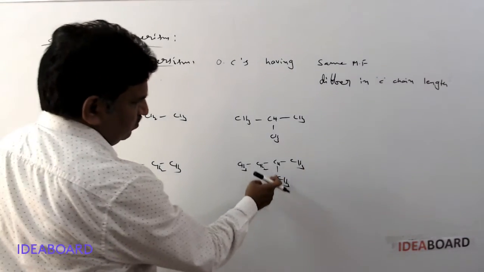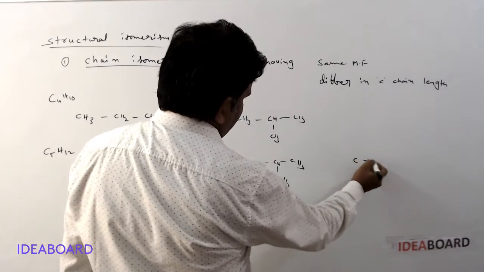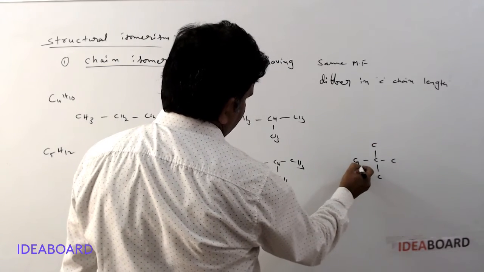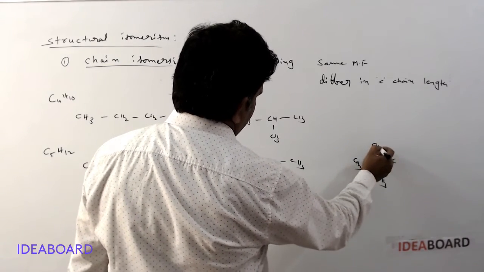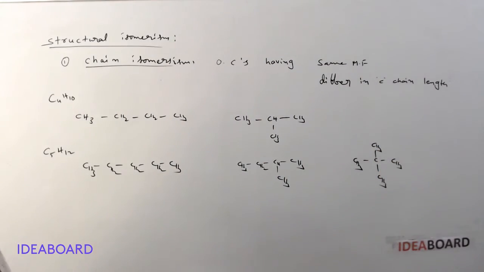This is called 2-methylbutane. Or we can write a 3-carbon chain, which is called neopentane, the common name, or 2,2-dimethylpropane.